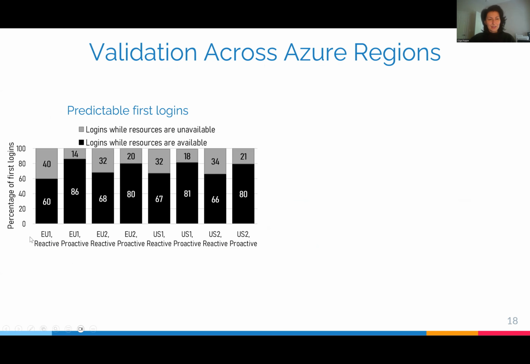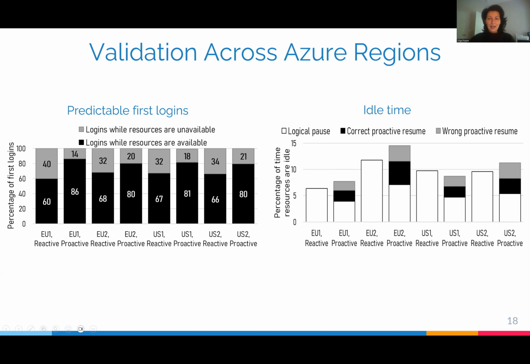So reactive policy logically pauses a database that becomes idle. Thanks to logical pauses, 60% of first logins after idle intervals happen during time interval when resources are available. The proactive policy is able to bump this percentage to 86, thanks to a proactive resume, ahead of predicted customer activity. And we observe the same trend in other regions.